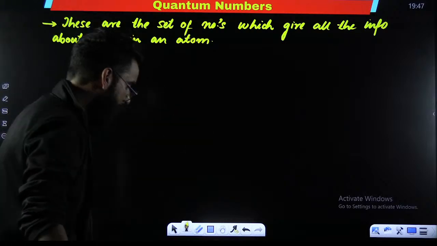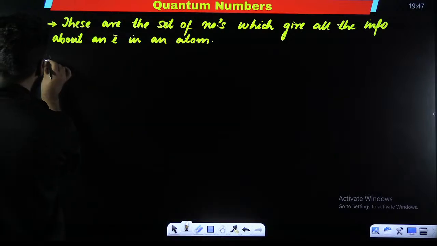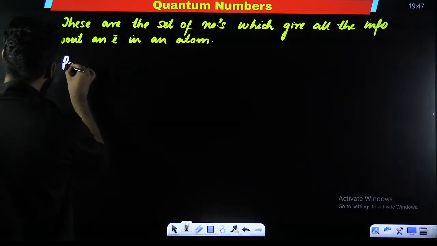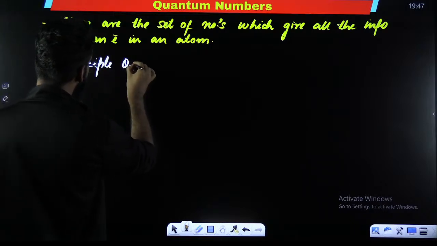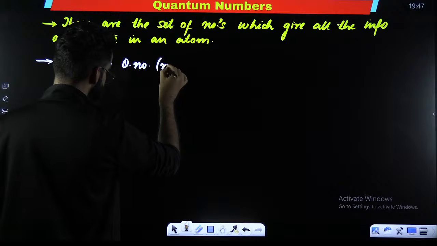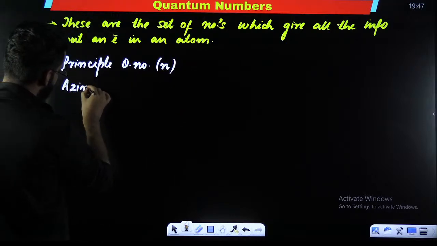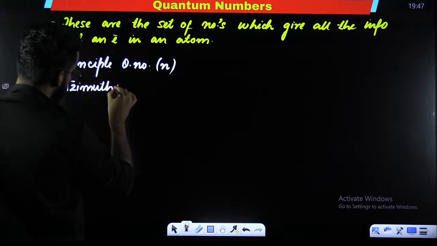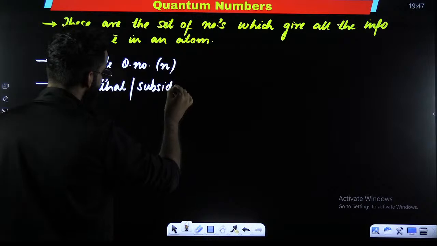Now, before talking about them in detail, if I ask you how many quantum numbers do we have? The first one is your principal quantum number, represented by n. Second one is your azimuthal quantum number, or you call it the subsidiary quantum number.